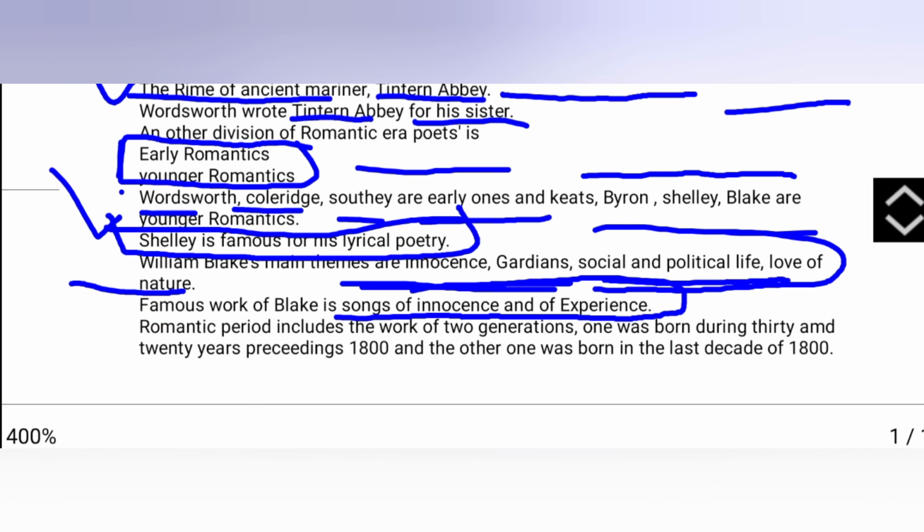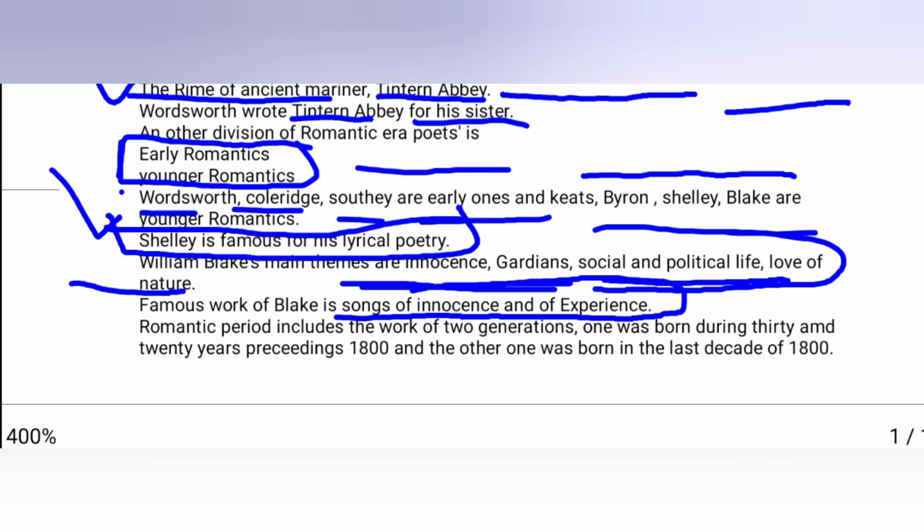The romantic period includes the work of two generations. The writers of this period are divided into two generations. The first generation, as we studied, Wordsworth and Coleridge.